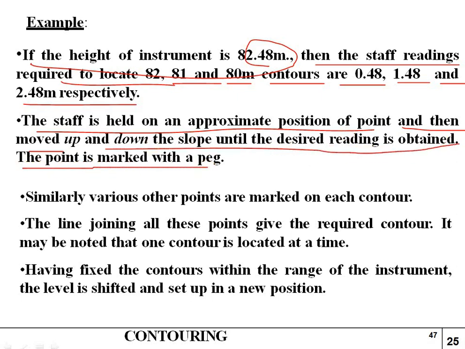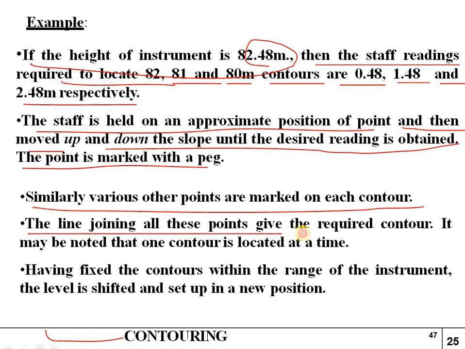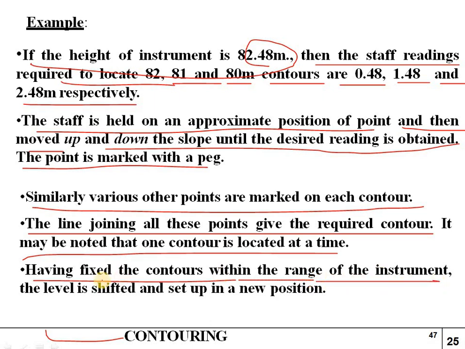So the point is marked with a peg. Similarly, various other points are marked on each contour. So the line joining all these points gives the required contour. It may be noted that one contour is located at a time, and having fixed the contours within the range of the instrument, the level is shifted and set up in a new position.